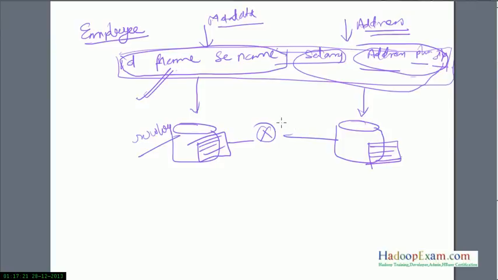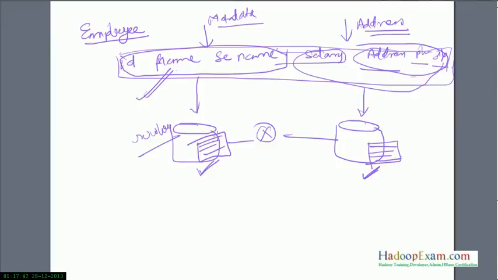So you keep all the data together in a single column family, whatever you want to access regularly as a group. For this reason they must be defined upfront and can't be easily modified. What does it mean? Whenever you are creating your database, the column family has to be decided at the first, and later on they cannot be modified.